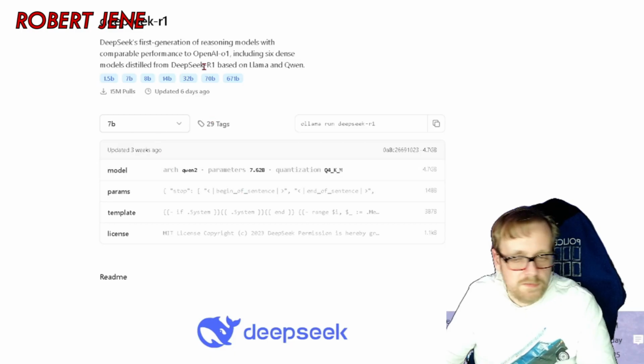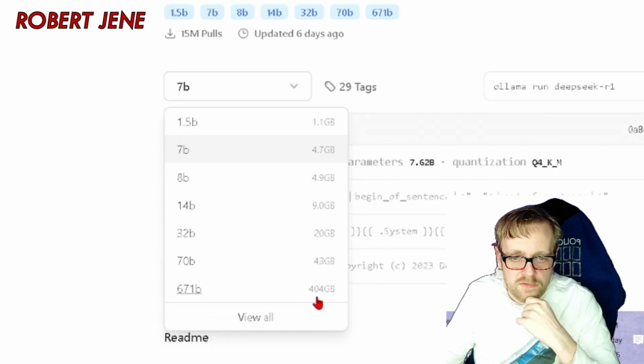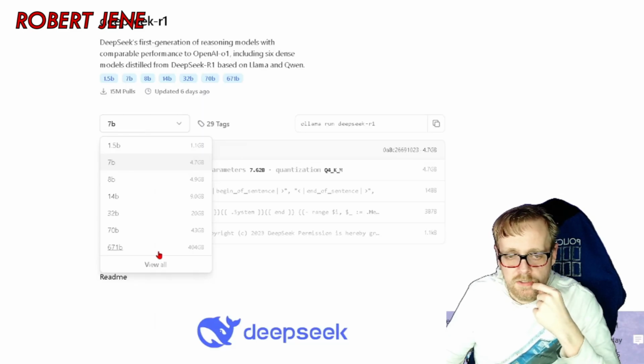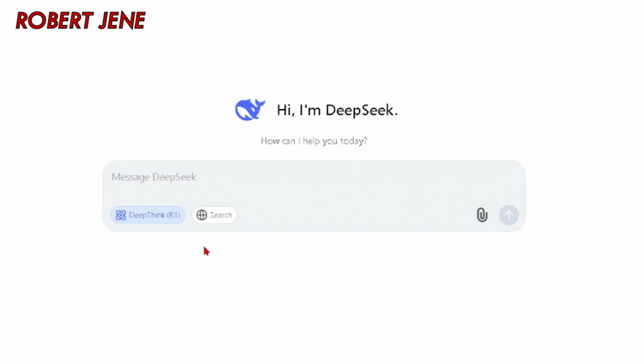Looking back at the DeepSeek R1 page in the Ollama Library, you've got 7 different models, and this biggest one is 404 gigabytes to download to your computer. And I saw in one video where a guy was running it on a home server that had 512 gigabytes of RAM. But we don't know how many billion parameters this one is. It is probably bigger than the biggest one you can download with Ollama.